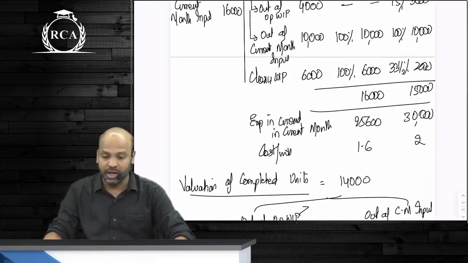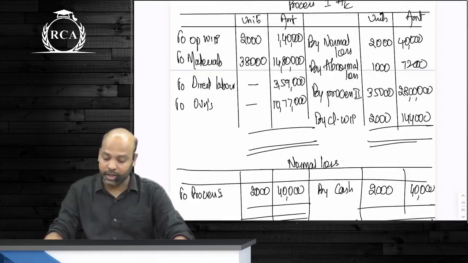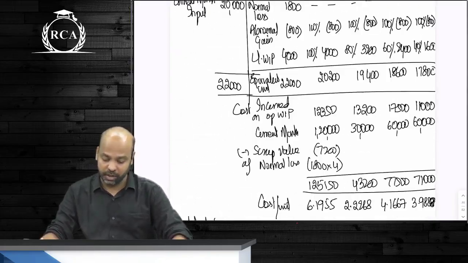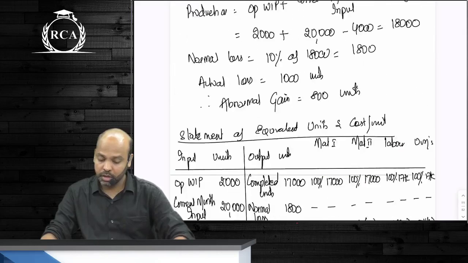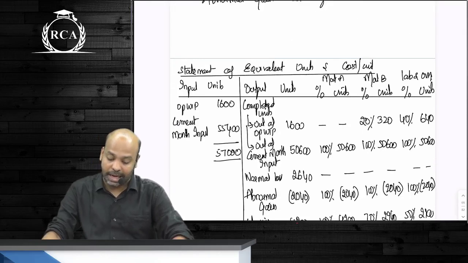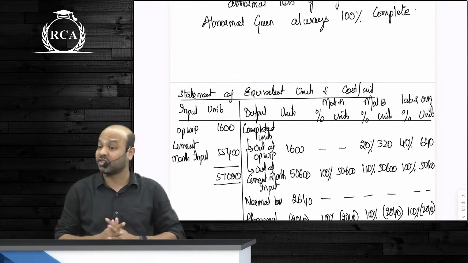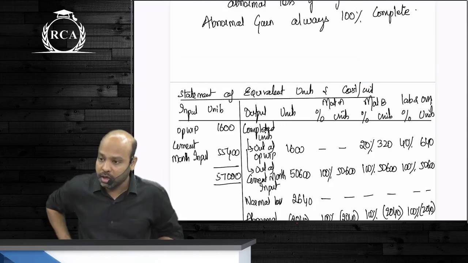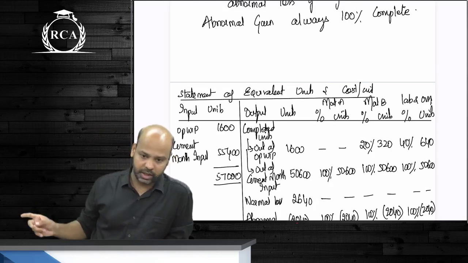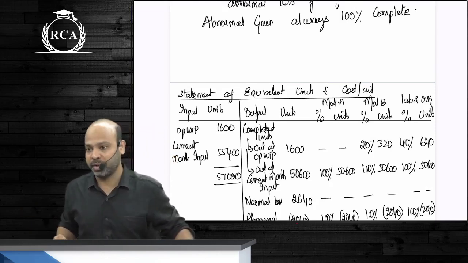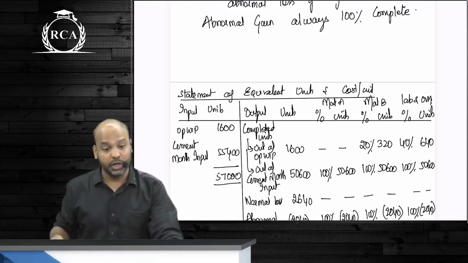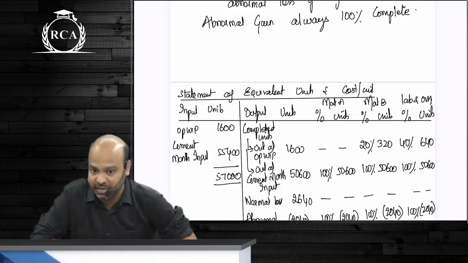Then we moved on to the last point wherein we divided materials into 2 categories. Material 1 and material 2. This bifurcation comes into picture only if you are dealing with a subsequent process, that is other than the first process, and the degree of completion given for materials is not equal to 100%. Now whenever we are dealing with the second or the third or the fourth process, guys, there will be 2 types of materials. One is the input that you're receiving from the previous process, the other one is the input that you're adding in the current process. Whatever input that you receive from the previous process is always 100% complete.